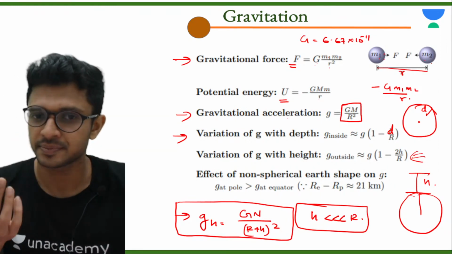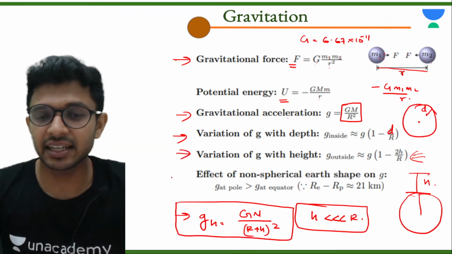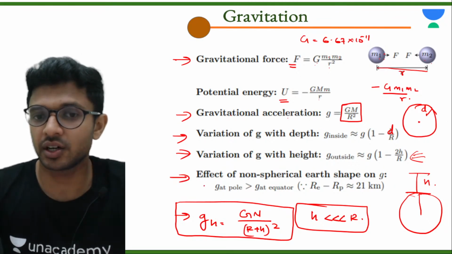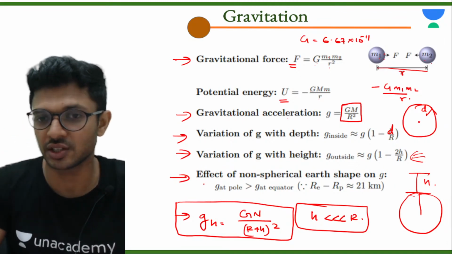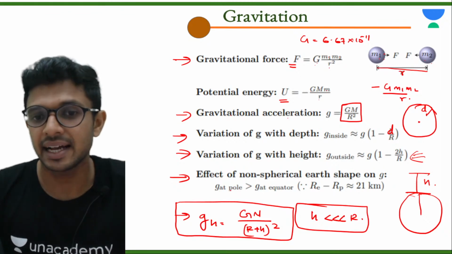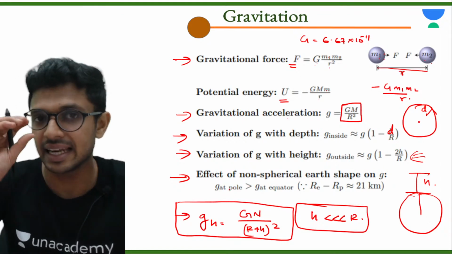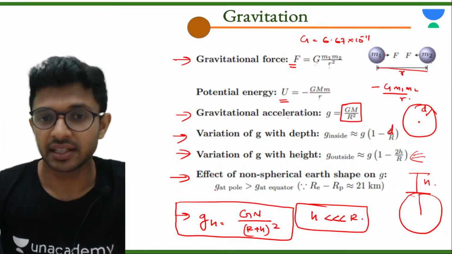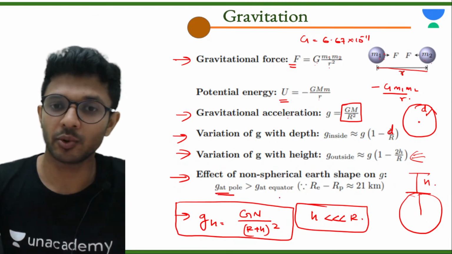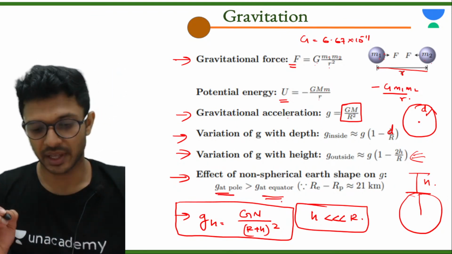Okay. The acceleration due to gravity will also be changing because when we move from the polar regions to the equator regions, as the radius value is lesser at the polar region, the acceleration due to gravity at that place will be more compared to the acceleration due to gravity at the equator.